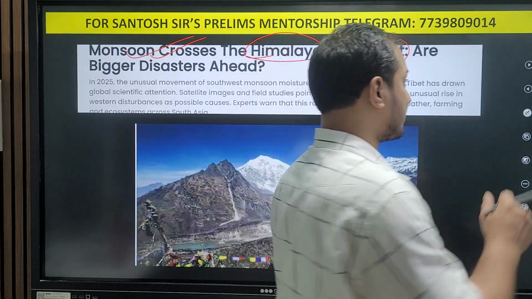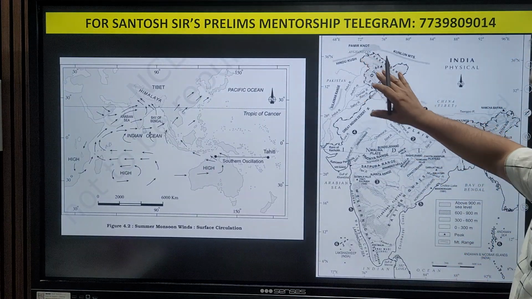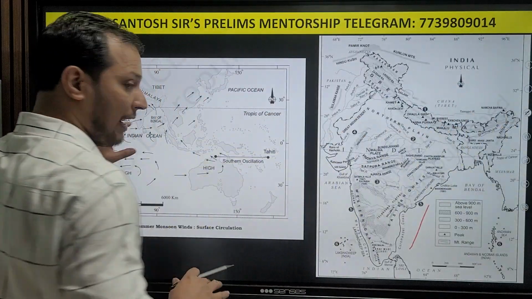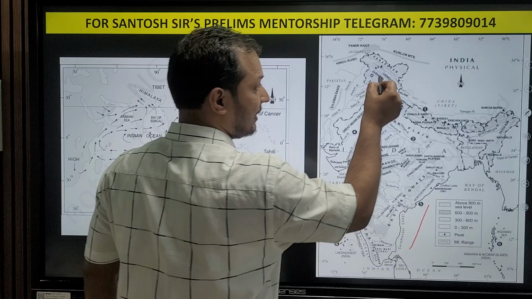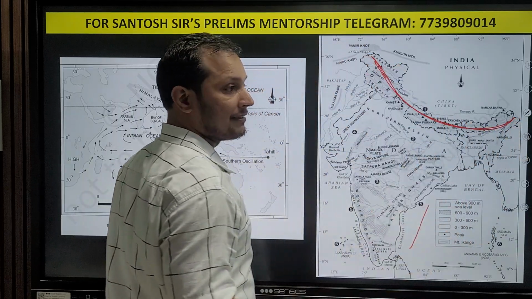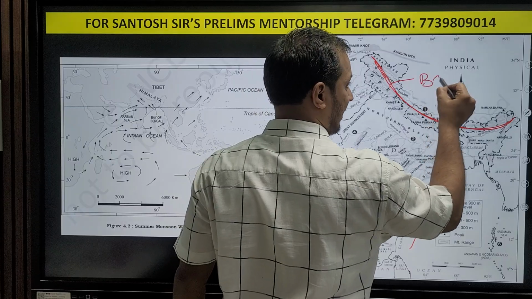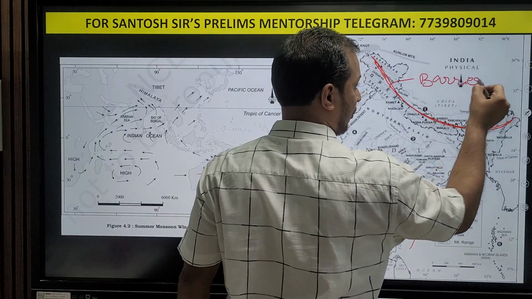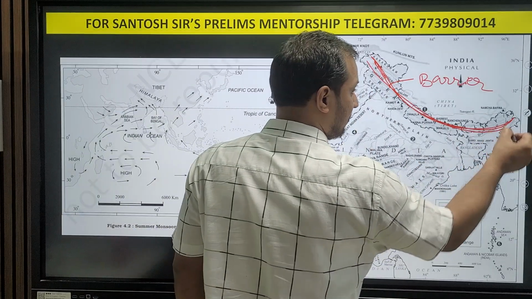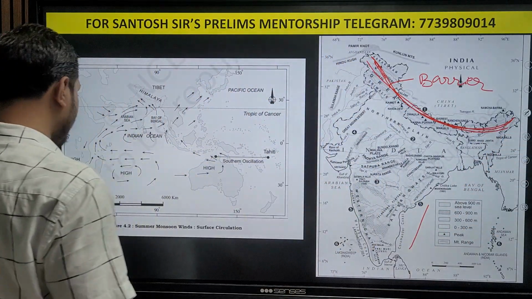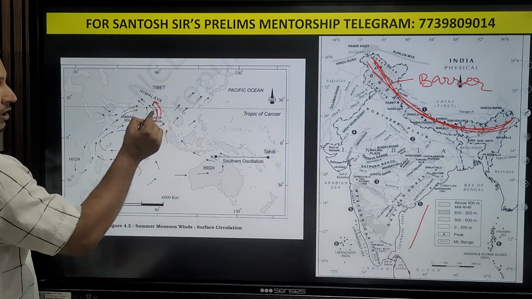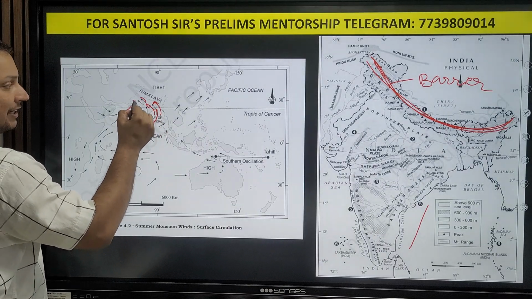Guys, let me first explain to you the Indian physiography, Indian physical map, and this is Indian climate map. You can see here we have the Himalayas, and these Himalayas act as a barrier, not just a physical barrier but also a climatic barrier, because the Himalayas stop the monsoonal winds, particularly the Bay of Bengal branch and the Arabian branch.